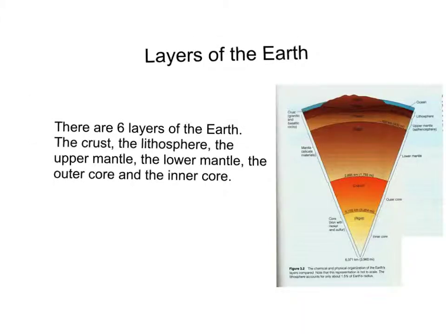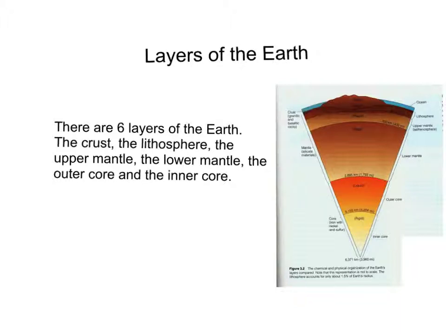There are 6 layers of the Earth: the crust, the lithosphere, the upper mantle, and the lower mantle. The crust is very thin, and this is the surface of the Earth. Underneath that is the lithosphere, which is solid. Underneath that is the upper mantle, also known as the asthenosphere, which is made of plastic.